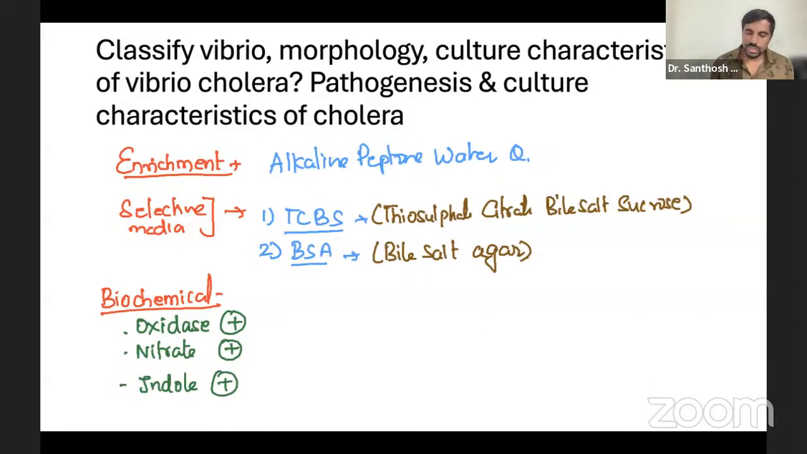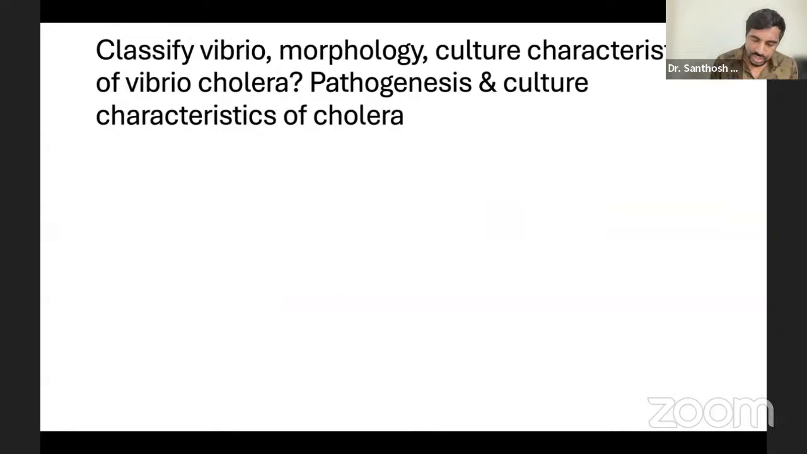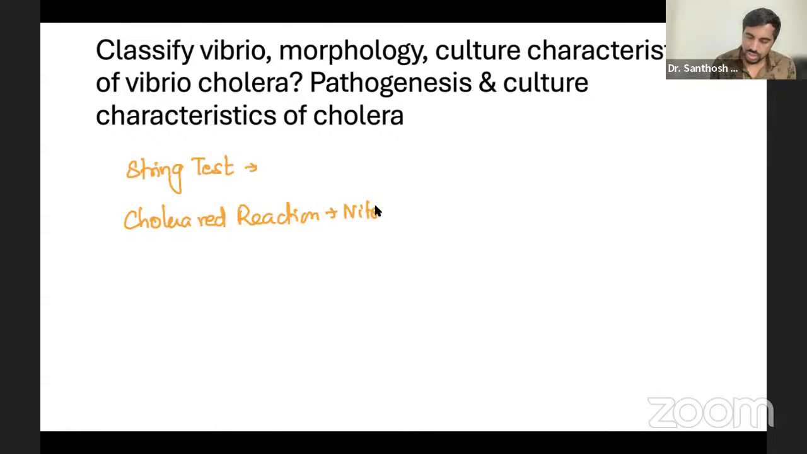Okay, apart from this, what else? There are some other important tests also. We're going to talk about that. Next, string test. There's a separate question also on string test. And cholera red reaction. Cholera red reaction is basically the nitrate plus your indole test. That only. It's simply that the nitrate test is otherwise called cholera red reaction.